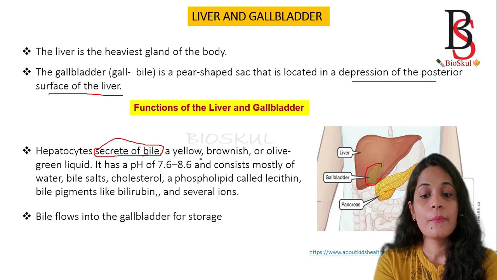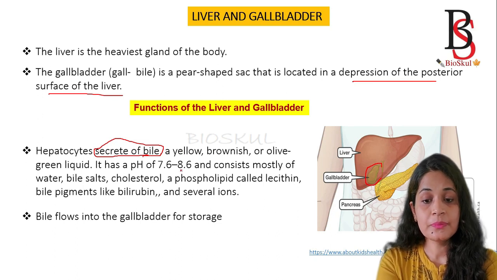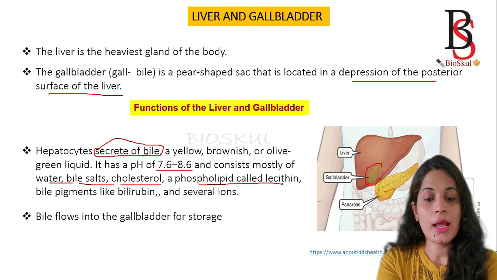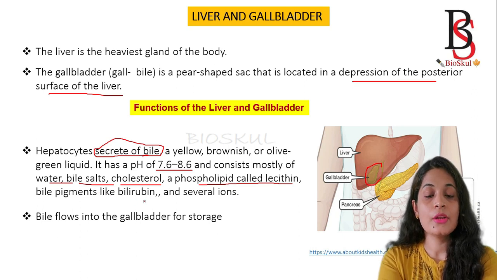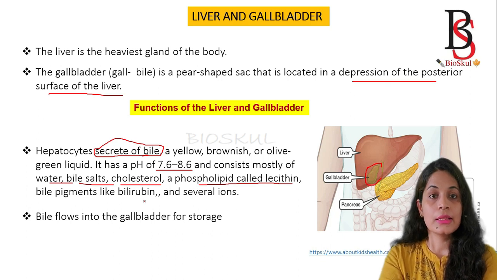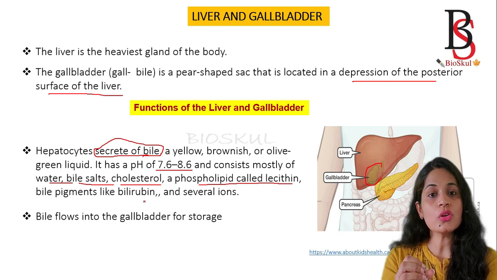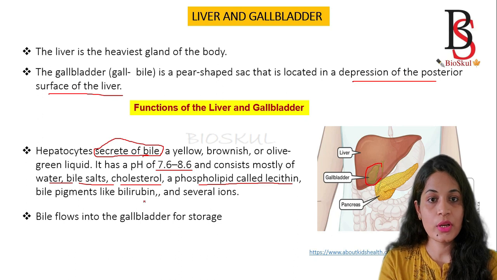This bile has a pH of 7.6 to 8.6 and consists of water, bile salts, cholesterol, a phospholipid called lecithin, and bile pigments like bilirubin, biliverdin, etc. Then what is the function of the gallbladder? The function of the gallbladder is to store the bile.